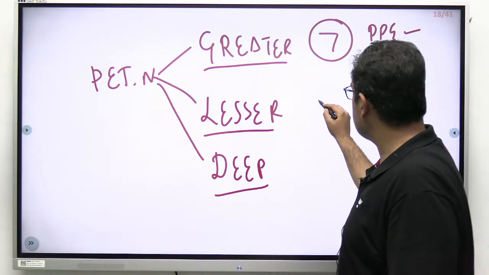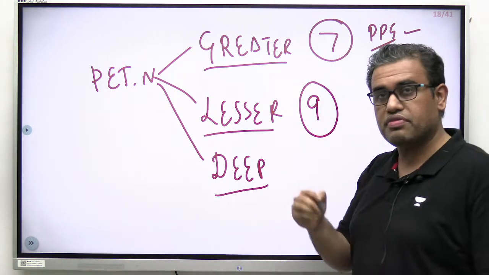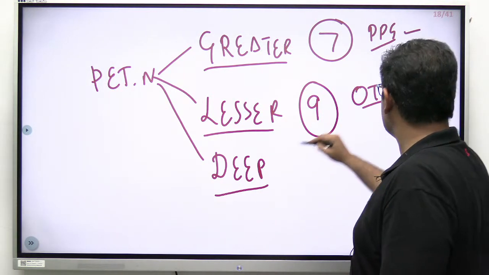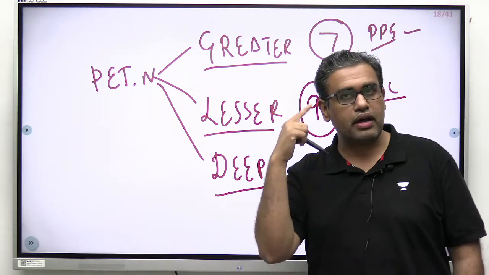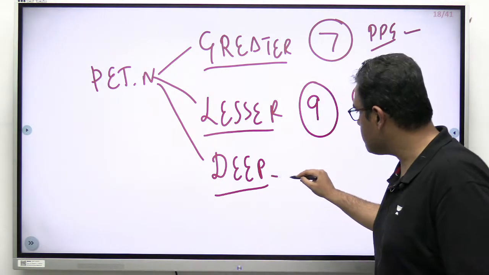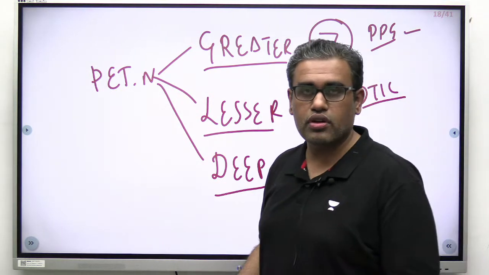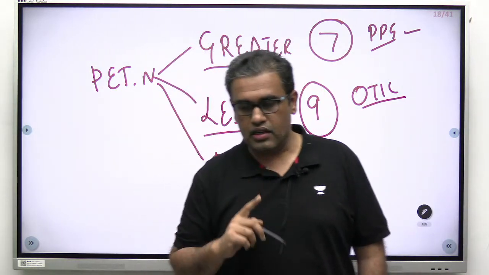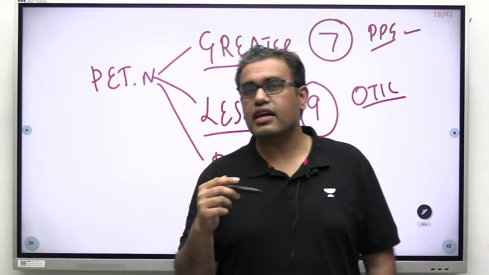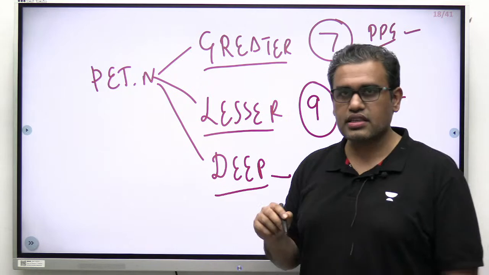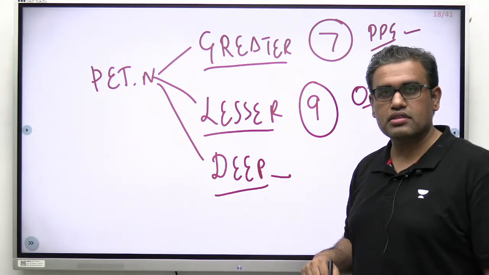The lesser petrosal nerve is a branch of the 9th nerve, glossopharyngeal. It goes to which ganglion? The otic ganglion. And what does it supply? The parotid gland. What about this deep petrosal nerve? It is lying deeper inside the petrous part of the bone. Tell me, which organ is inside the petrous part of the temporal bone? Ear. Ears are inside, right? So close to it we have this.